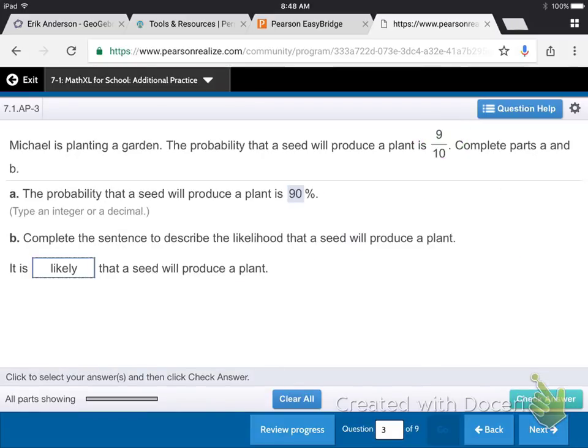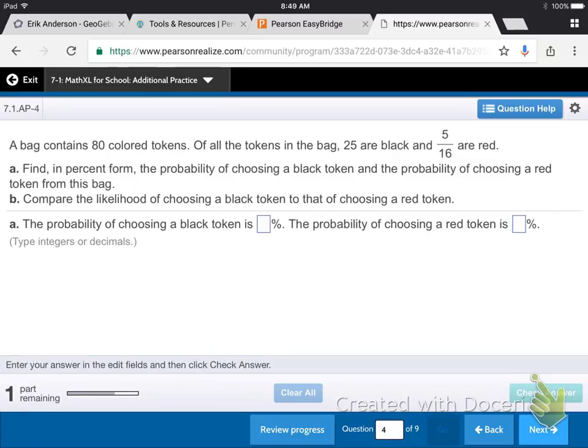Good job. And part B says it is blank that a seed will produce a plant. So remember what our note said, anything greater than 50 but less than 100, or less than 1, is likely, right? So that's our answer right there. It is likely. Good job, boys and girls. And here we go with the next question.